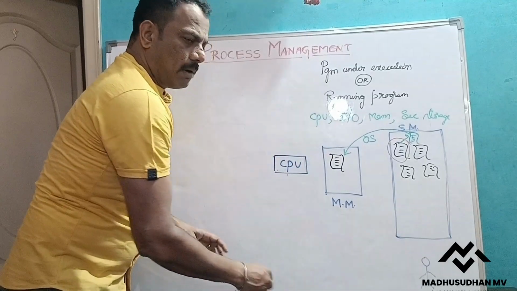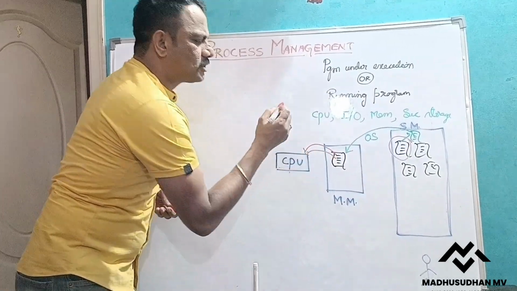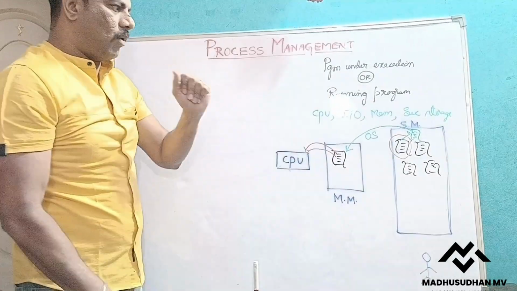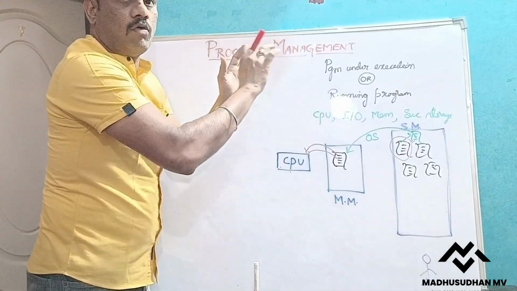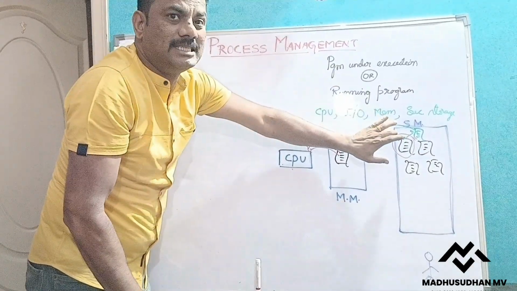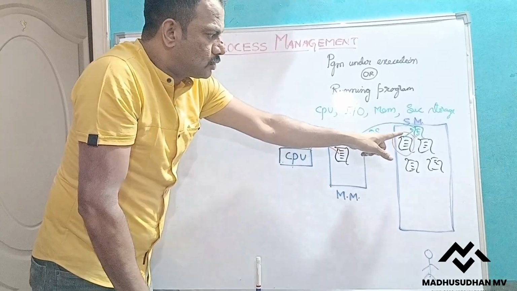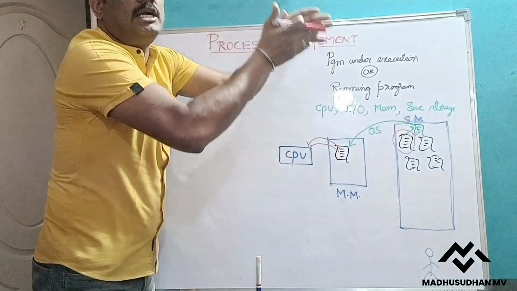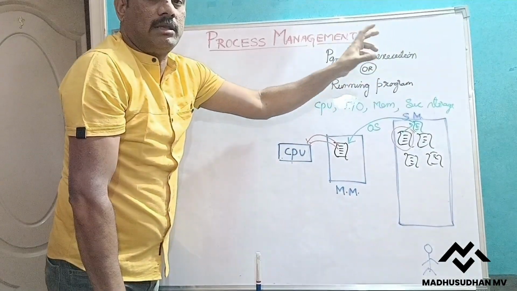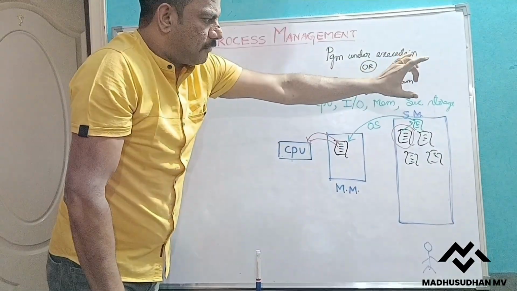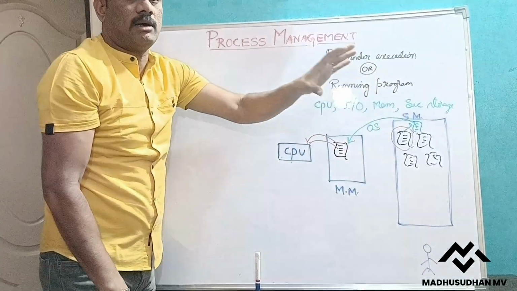Once it is brought into the main memory, the CPU takes it instruction by instruction and starts executing. When we write the program, with hash include, void main and so on, it is stored as it is. But once it is compiled, the executable file is in a different format, because all the object files are linked and all references are resolved, so it is a bigger file than what we typed.